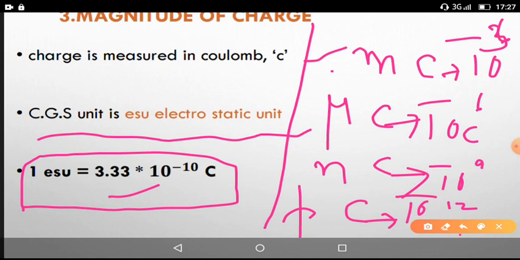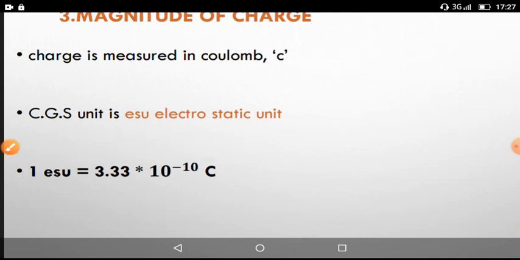So milli means 10 to the power of minus 3, micro 10 to the power of minus 6, and nano 10 to the power of minus 9. Always nano stands for 10 to the power of minus 9, and pico 10 to the power of minus 12 coulombs here. So remember students, coulomb is the standard unit. Whenever we calculate, generally 99% the charge is measured in coulombs.